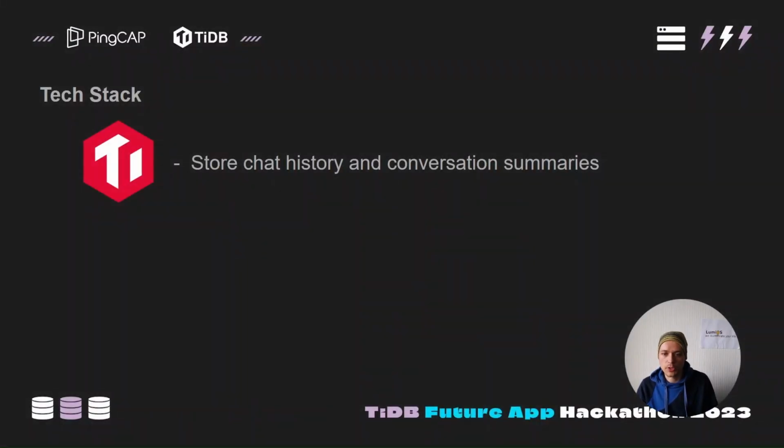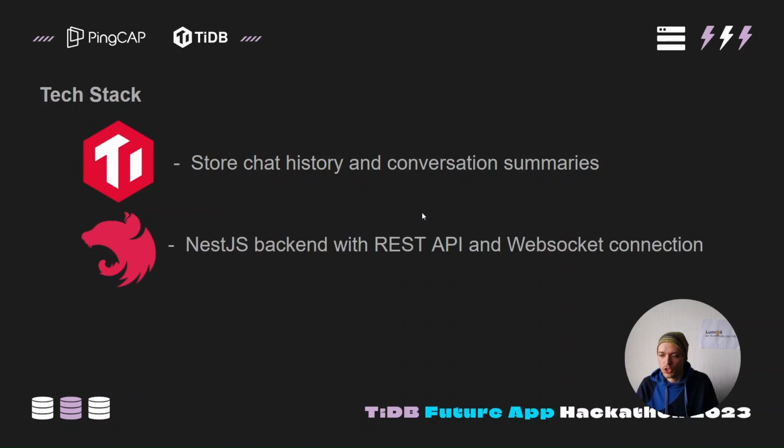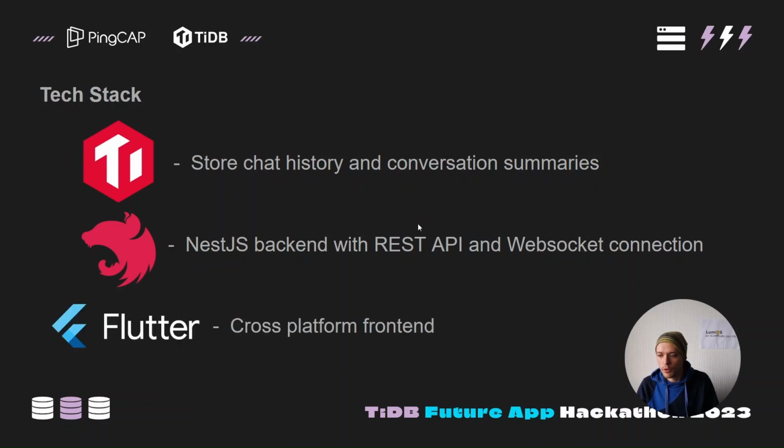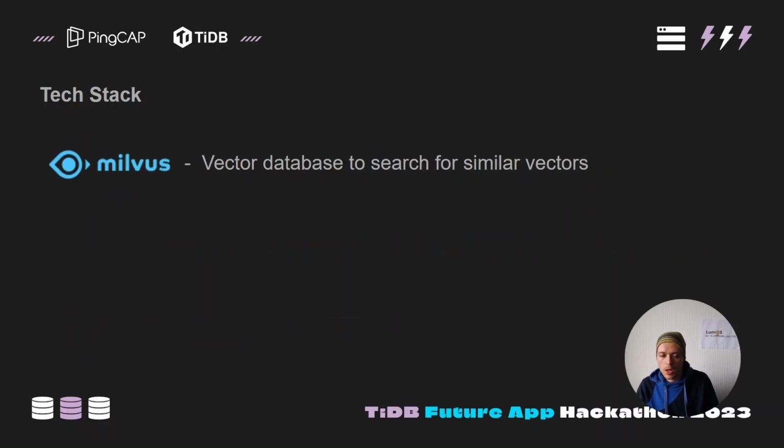Our tech stack to reach this point is quite huge. It includes TiDB to store the entire chat histories and the summaries for the chat. Nest.js as the backend for the REST API and the WebSocket connection to the chat. Flutter is our cross-platform frontend. Our vector database is specialized in finding similar vectors with a huge amount of vectors to search through.